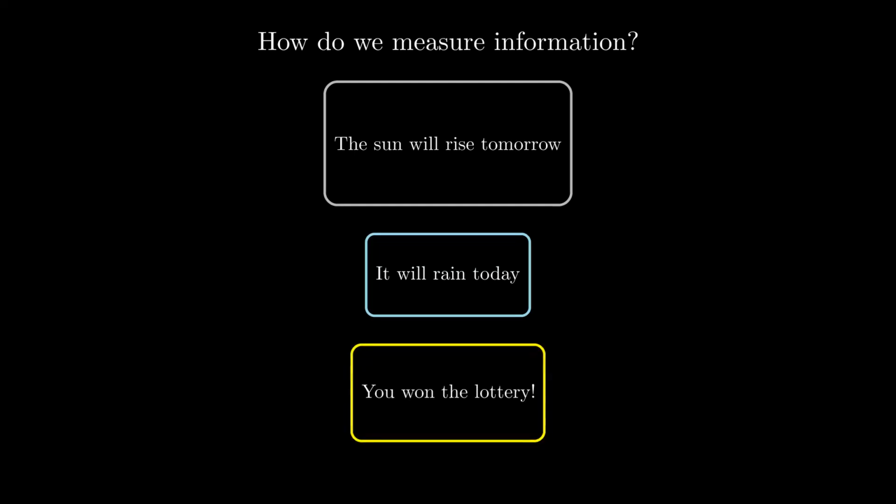Finally, imagine you get this message. You won the lottery. This is a shock. It describes an incredibly rare event. Because the probability of this happening is so low, the amount of information, the surprise factor, is massive. This is the core intuition of entropy. Information is not about the length of the message, but about how much uncertainty it removes.